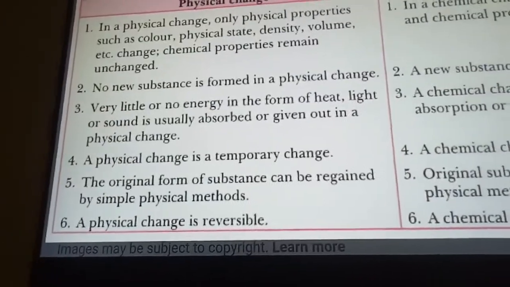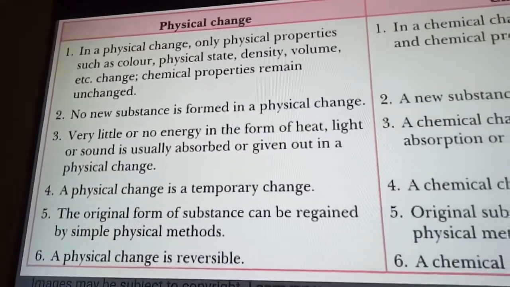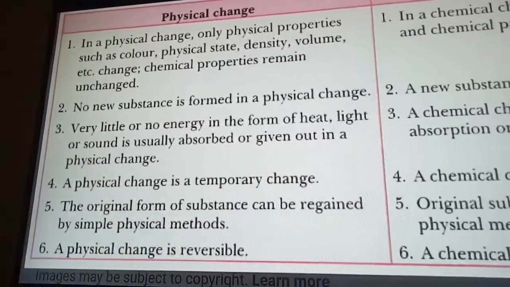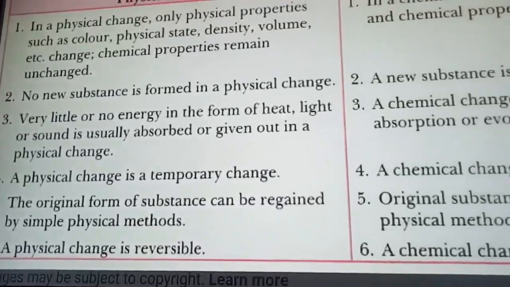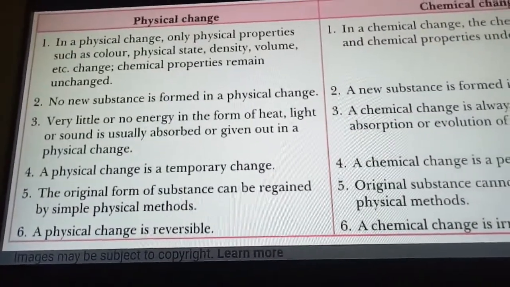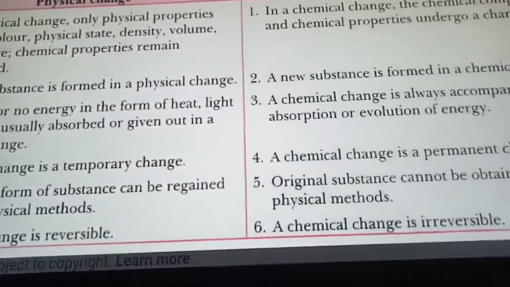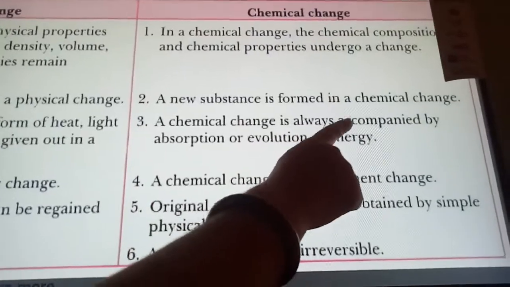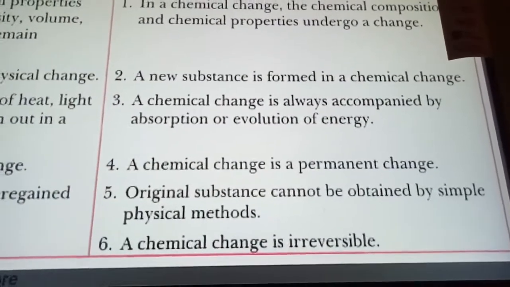Now see the third property. In a physical change, very little or no energy in the form of heat, light or sound is usually absorbed or given out. You can see there is no release, or very little, energy in the form of heat, light or sound in a physical change. But a chemical change is always accompanied by absorption or evolution of energy.